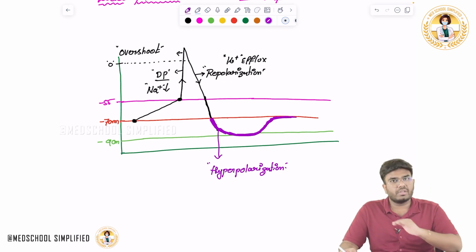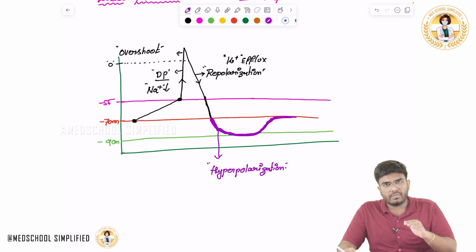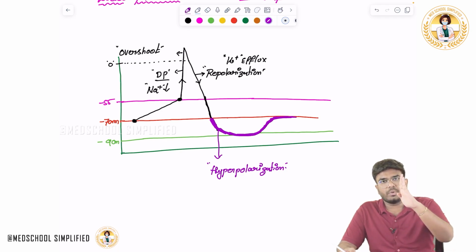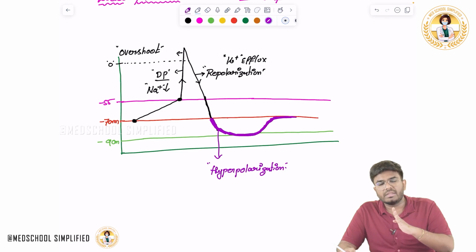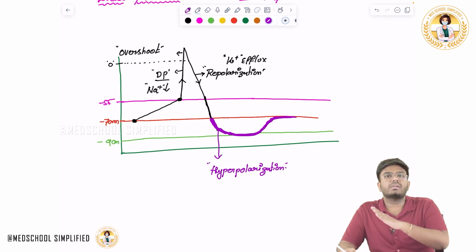So first there is resting membrane potential, then you go to threshold potential, then depolarization, then repolarization, later hyperpolarization, and again resting membrane potential.